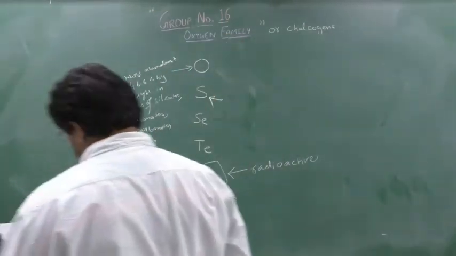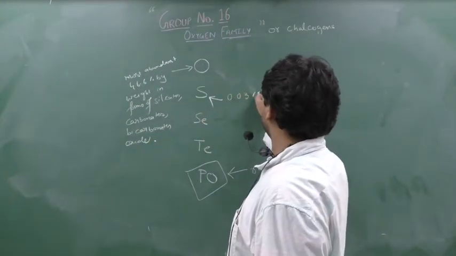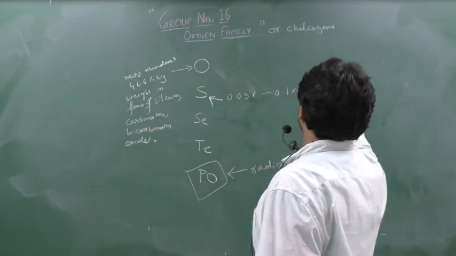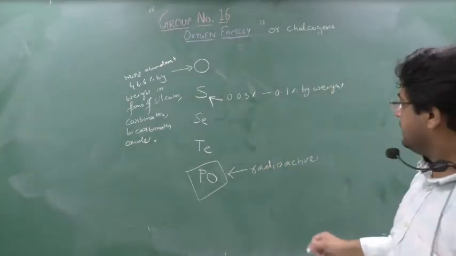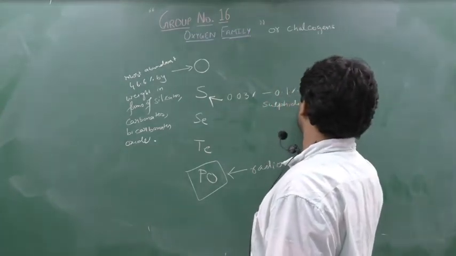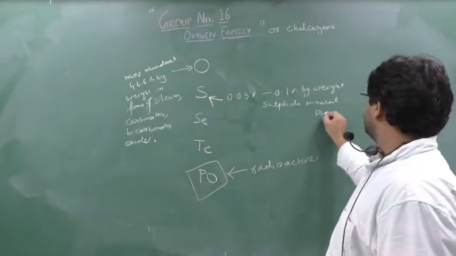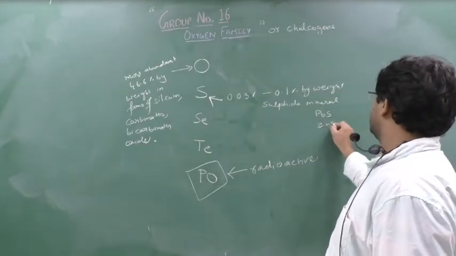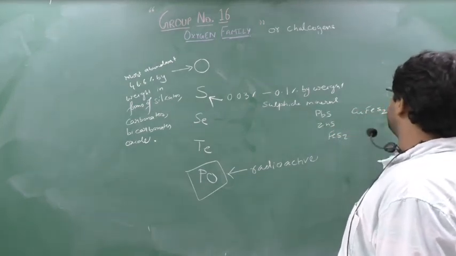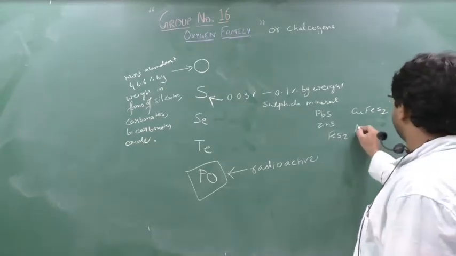So if you see, sulfur is nearly 0.03% to 0.1% by weight. It is present in the form of sulfide minerals. As examples, you can say PbS, galena, or ZnS, or FeS2, or you can say CuFeS2, iron pyrites. Yes or no? And yes, Ag2S, silver sulfide.